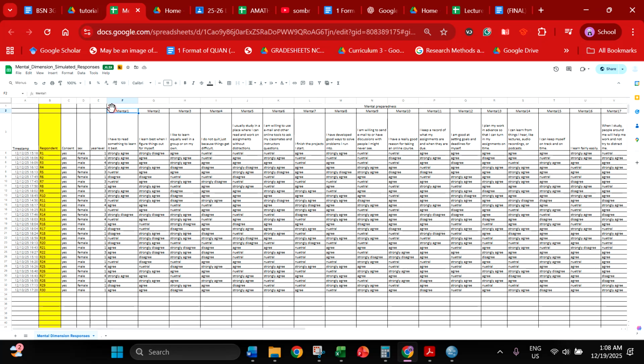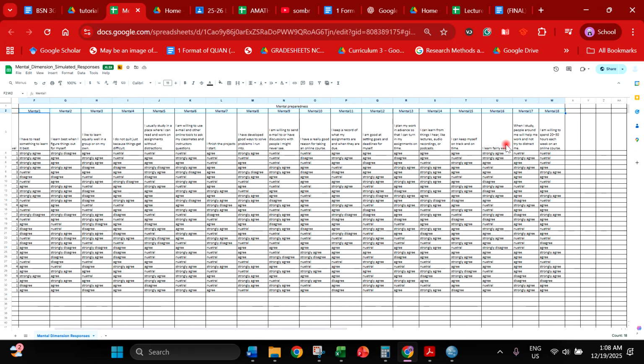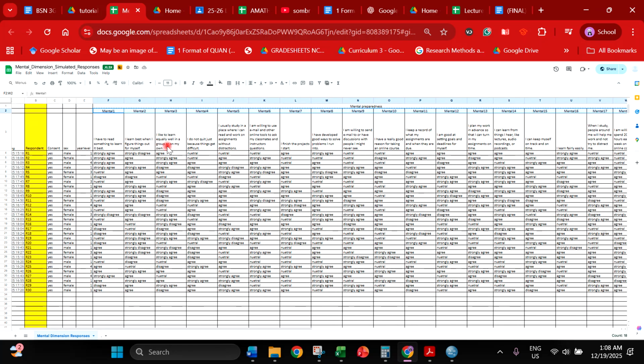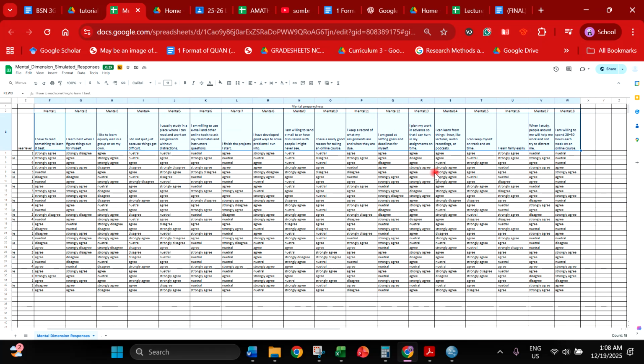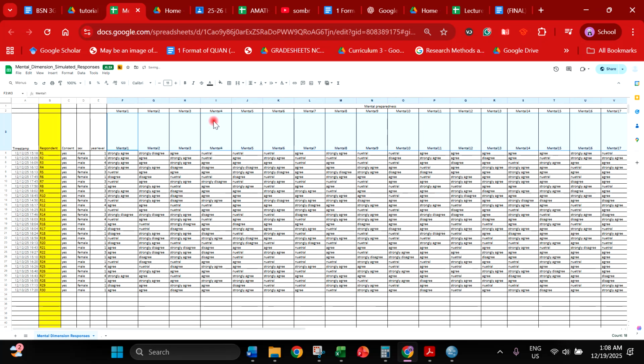Please do not put a space in between. This is for statistical purposes, to help your statistician with the function. So change the question into a direct and brief title for each of your questions. Okay, I think I have to delete this one.